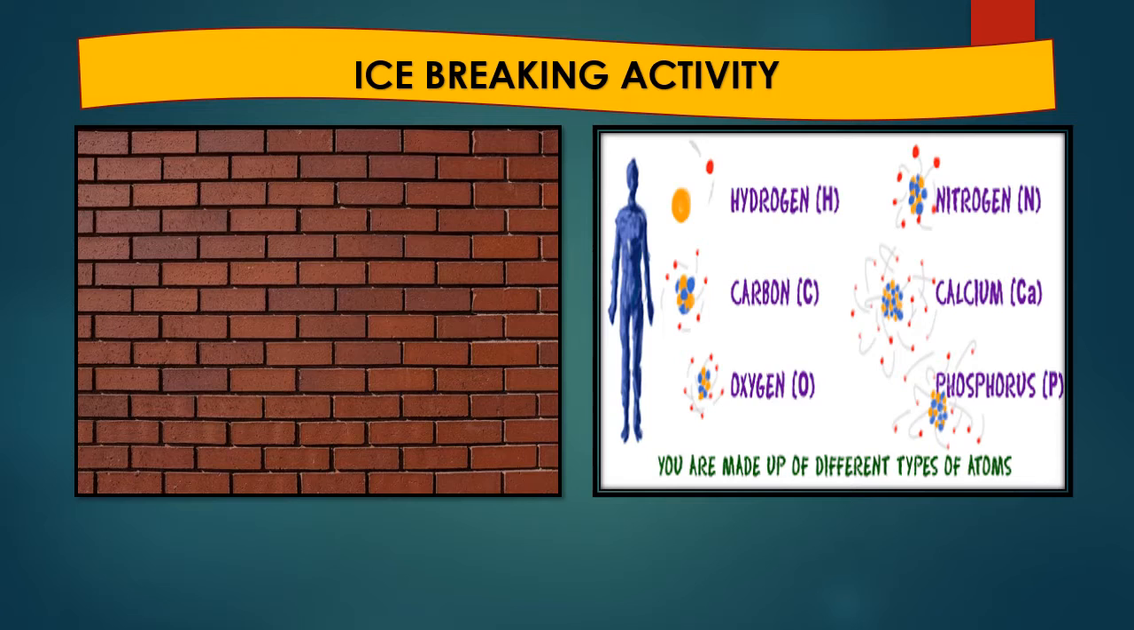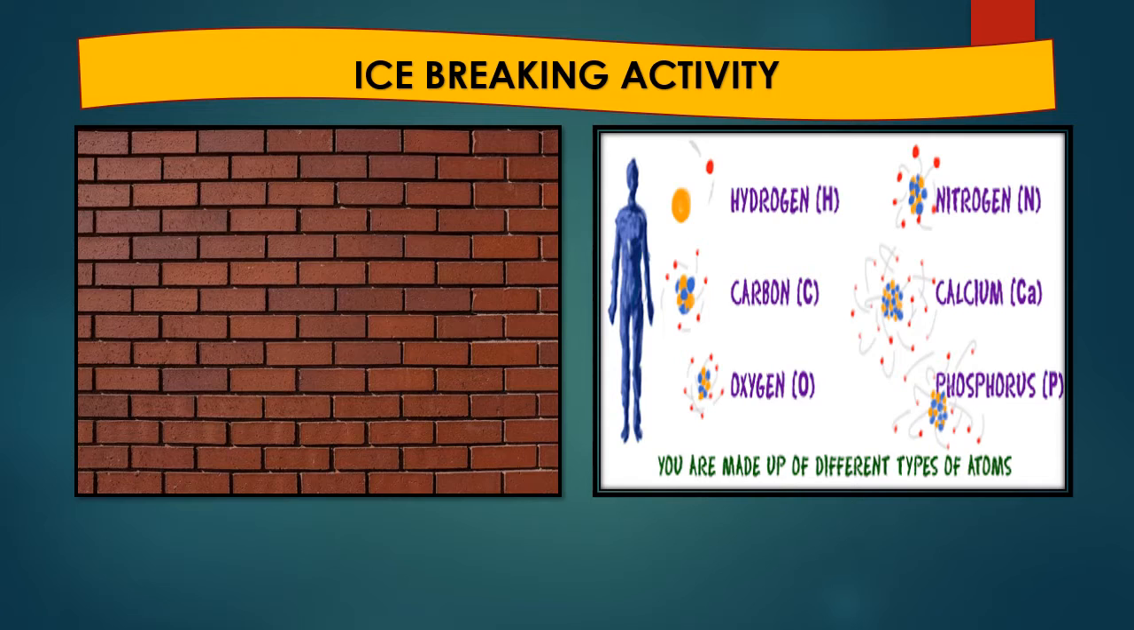All these elements are present in the human being, and I asked them whether these elements are made up of the same type of atom or different types of atoms, and the answer from the students was that these are made up of different types of atoms.